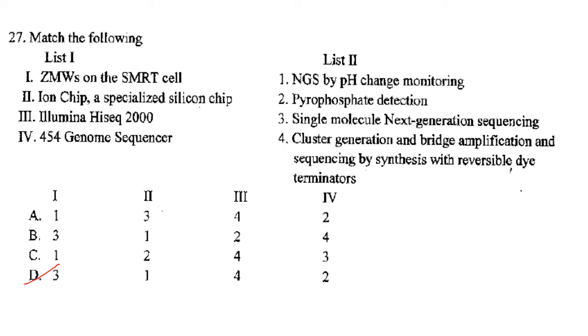Then next one. ZMWs of the SMRT cell, that is single molecule next generation sequencing. Ion chip, a specialized silicon chip, NGS by pH change monitoring. Illumina HiSeq 2000, that is cluster generation and bridge amplification and sequencing by synthesis with reversible dye terminators. 454 genome sequencer, that is pyrophosphate detection. Answer is option D, that is 3142.